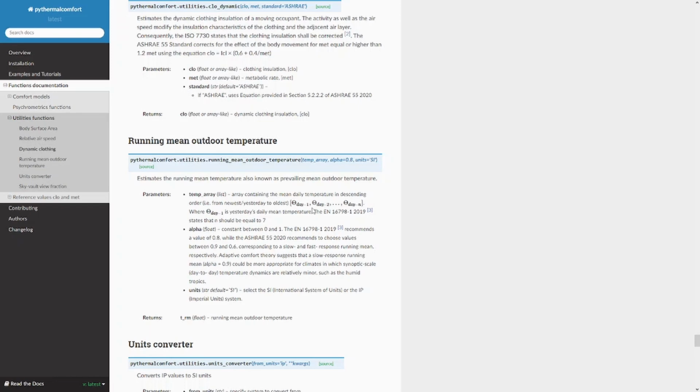So while a higher metabolic rate generates a higher airspeed, and consequently there is more cooling through convection, at the same time the more the person is moving, the lower the clothing value is. Okay, so these two values are very important to take into consideration. For low values of MET, you will not see many differences, but later on in the example I will show you that as the value of MET increases, the difference becomes more and more significant.